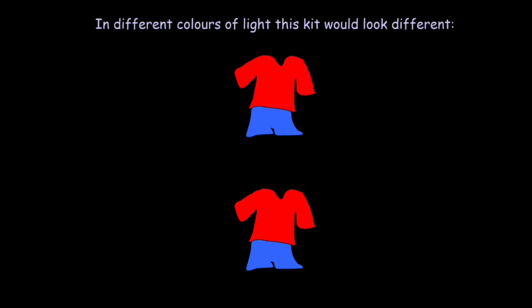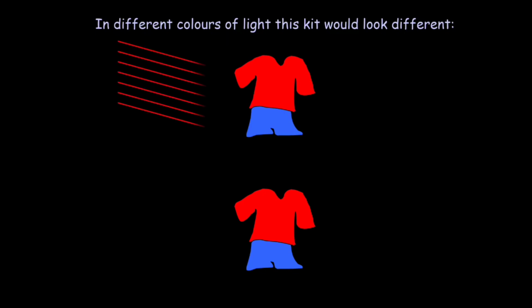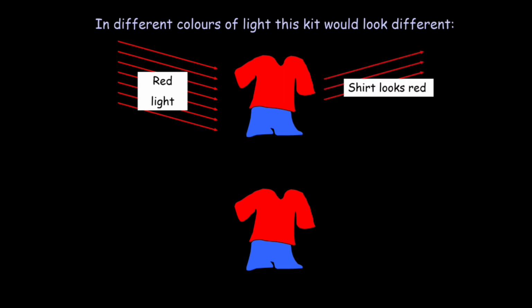But in case we are using a different color of light, how would this outfit look different? Let us see now. Here, in this case, we are using a red light. In case of red light, the red shirt looks red, but the pant which was blue looks black.